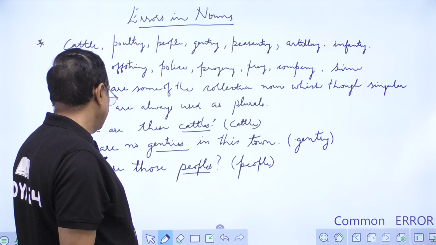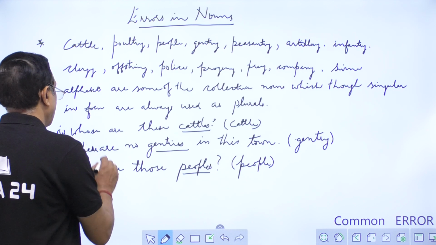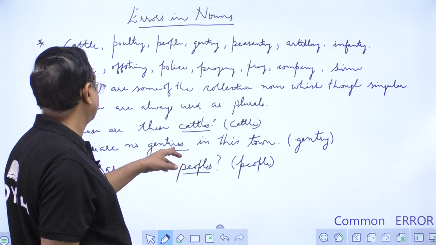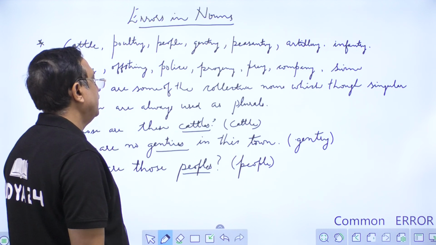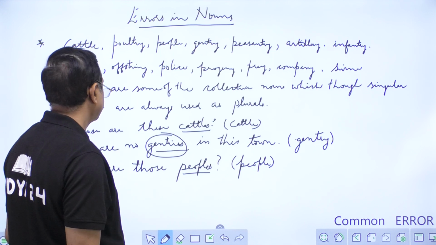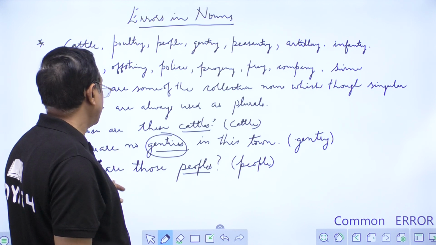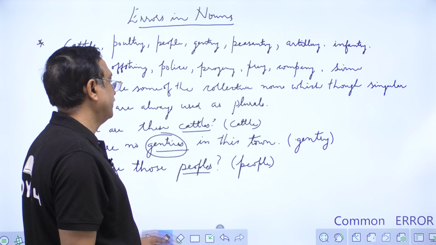Another sentence. There are no gentries in this town. So gentries again is wrong. It should be gentry. Who are those peoples? So again peoples is wrong. It should be people.